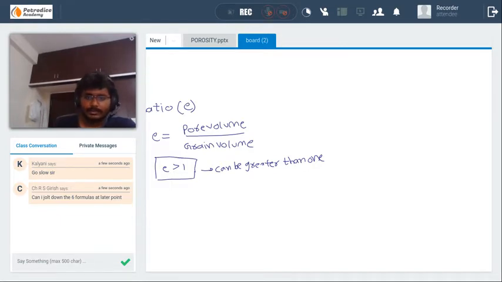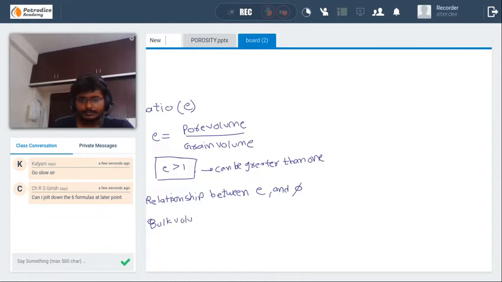And right now let us go to the relationship. What is the relationship between void ratio and porosity? As we already know, bulk volume is equal to pore volume plus grain volume.